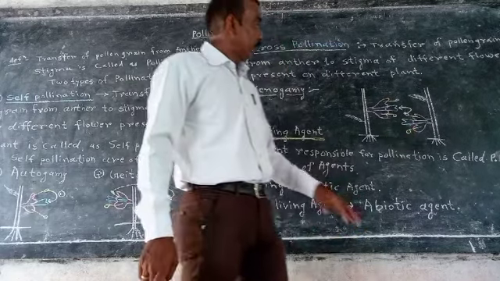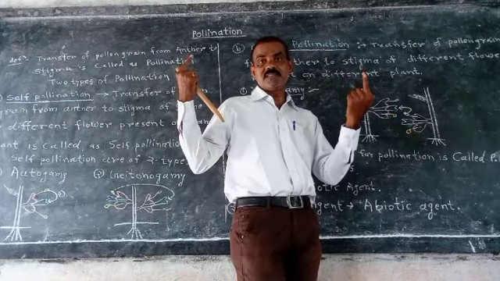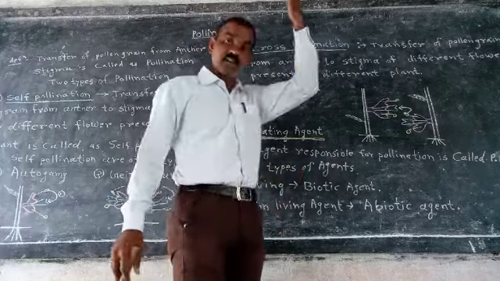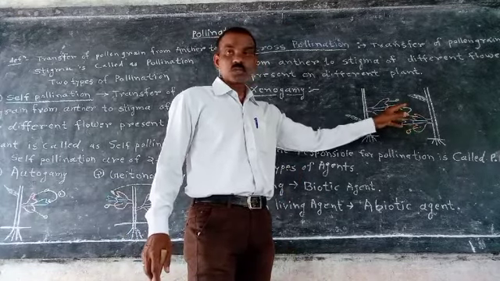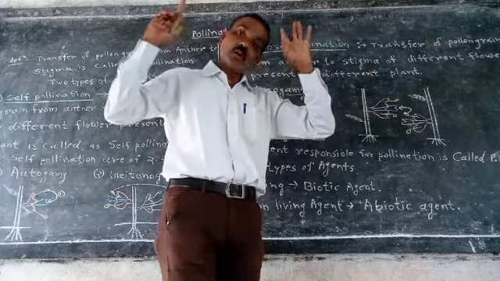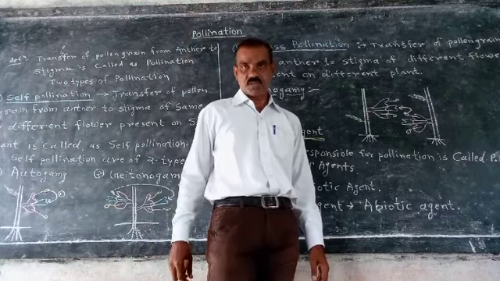And if the two plants are of different species, then that is the next process, hybridization. Transfer of pollen grain from anther to stigma of a different flower present on a different plant of a different species is hybridization.